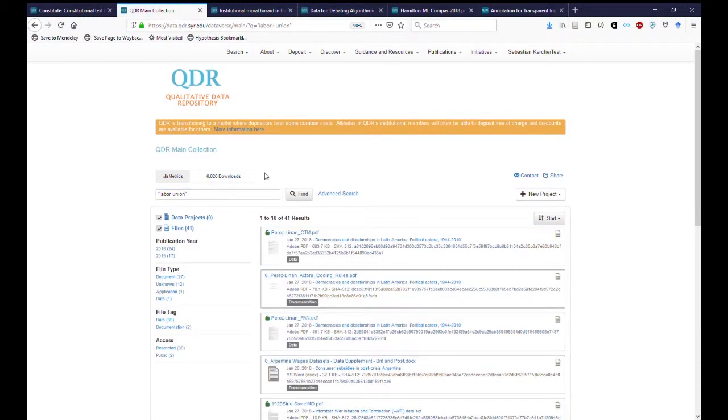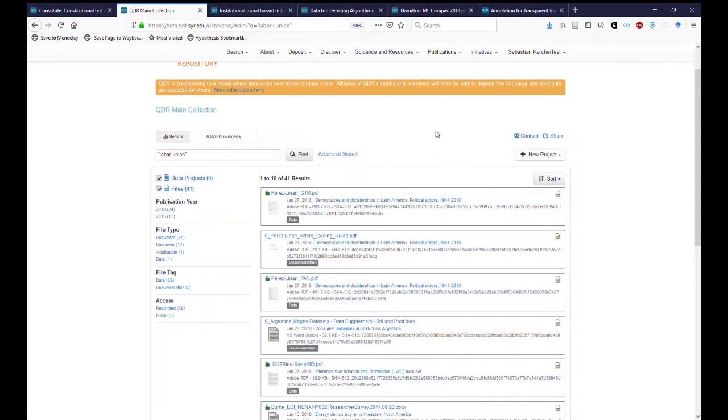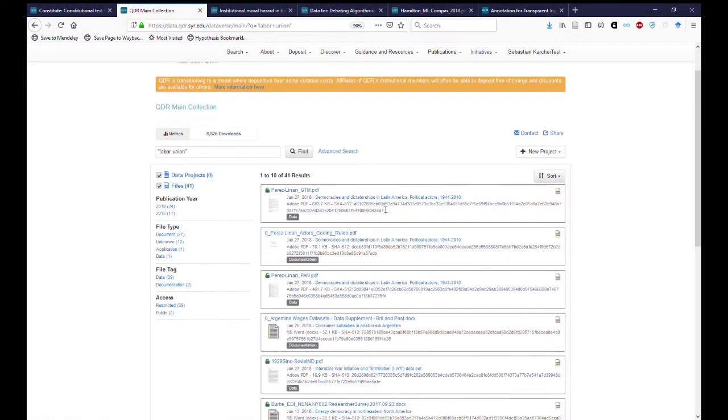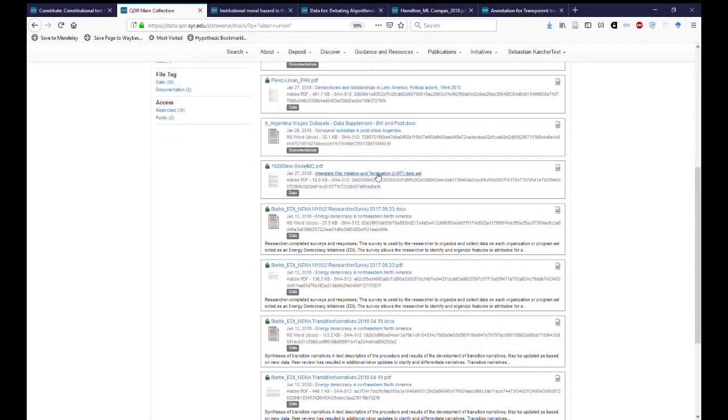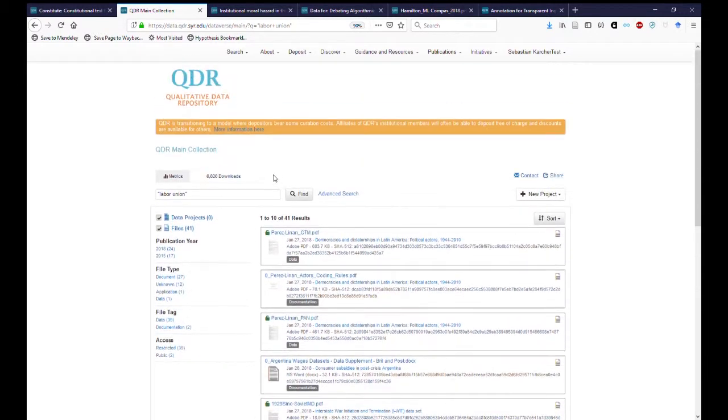Let's take the same one. And now we find more than 40 results from all sorts of different data, Latin American politics, international relations and security studies, energy politics in North America, and so on. Now note that there isn't actually a single data project that is specifically about labor unions, but because of the ability to full text search, you find 41 files that may be of some interest to you as a labor scholar.